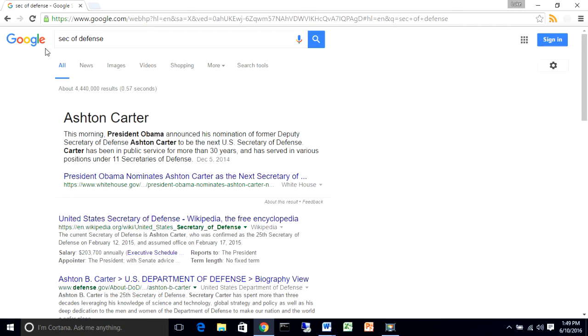If I was doing this search in Russia, it would give me a different answer than I'm doing the search here in the United States. So I actually don't have to write out the whole thing. Who is the Secretary of Defense for the United States? Just go Sec of Defense, which is the abbreviation, and it tells me the answer right away.